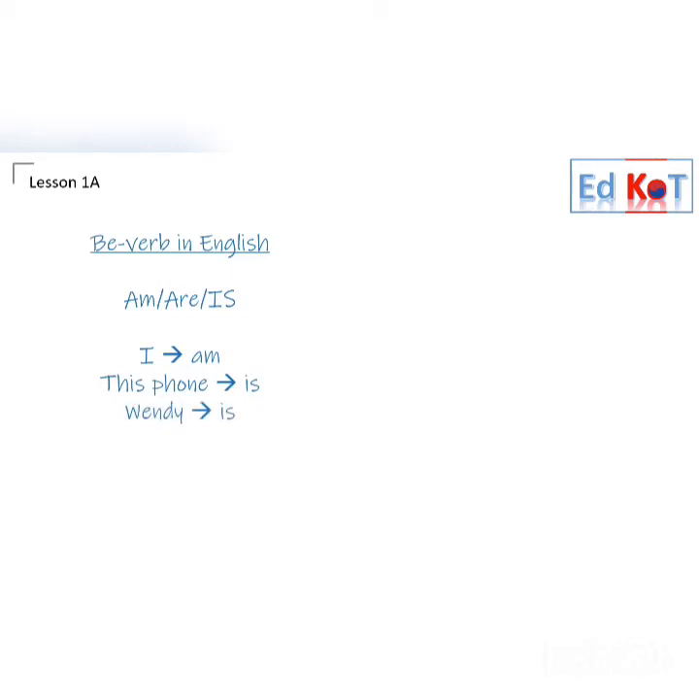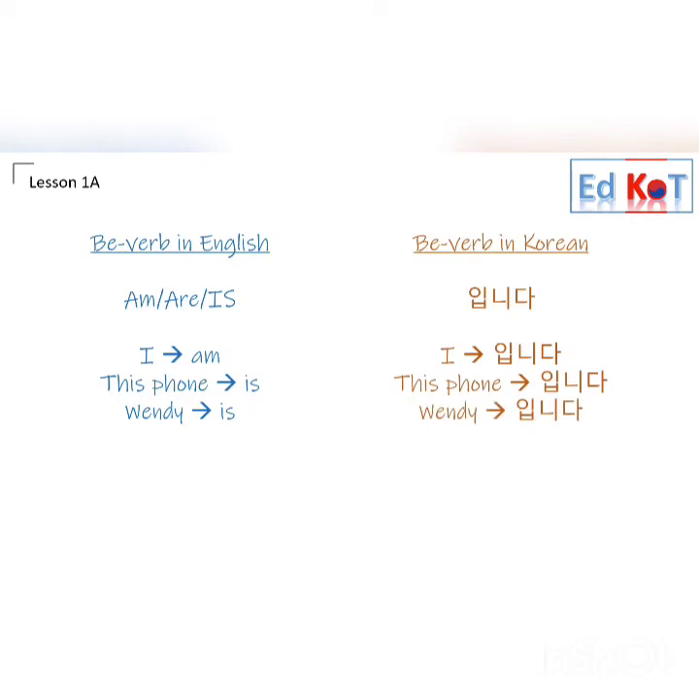In Korean, we only have one. Simple, hey? No matter what the subject is, I, you, or Wendy, or Irene, we just use 입니다. However, in Korean, we have different ending forms like 입니다, 이에요, 이다, and so on. This shows the level of politeness and sometimes the intention of the sentence. Don't worry about it yet. We'll cover this later too.